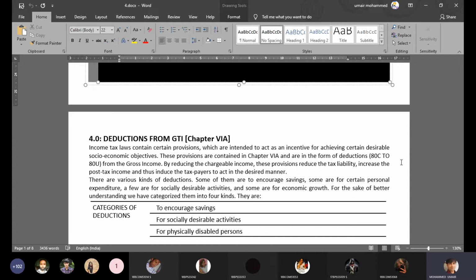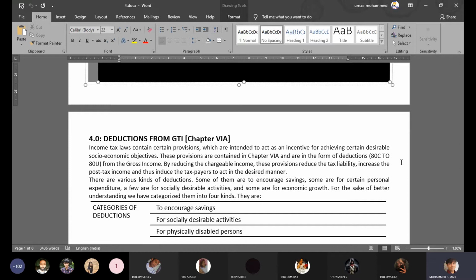Now, one of the important activities for an economy to flourish, for an economy to progress, is to encourage savings. Because in a country where people don't save, it creates a lot of issues.